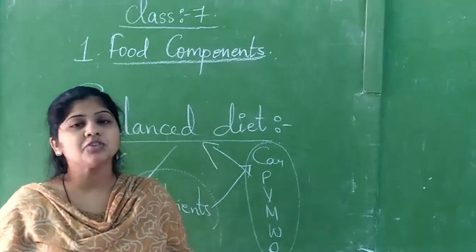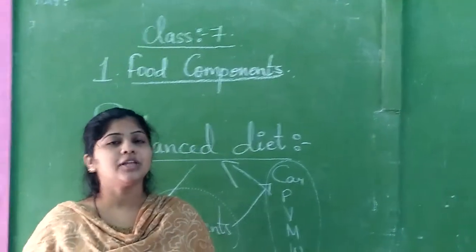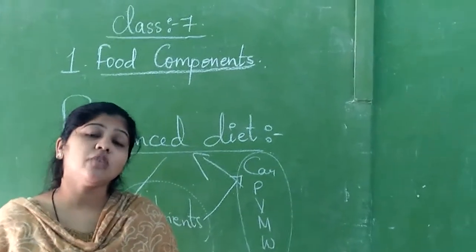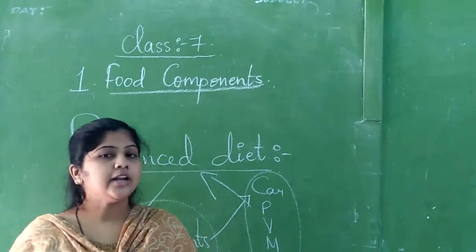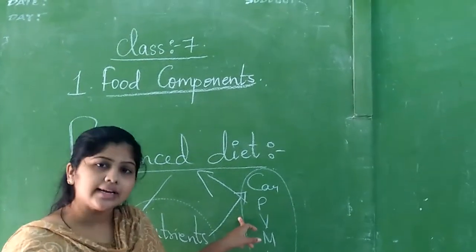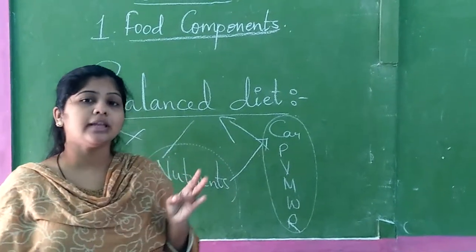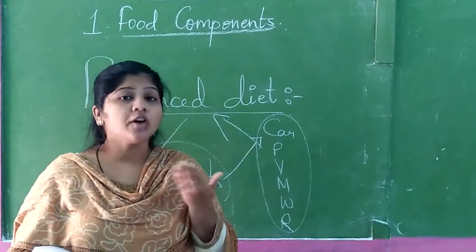So some types of vegetables should not be overcooked or reheated. For example, if the rice is left over, your mother will reheat it and give it to you. It is not good. The proteins or carbohydrates present in the rice will die. So what is the use of eating them? So it should not be overcooked, it should not be reheated, and it should not be overwashed also.